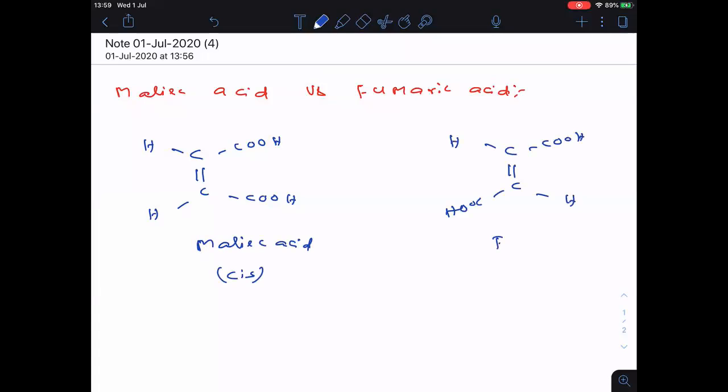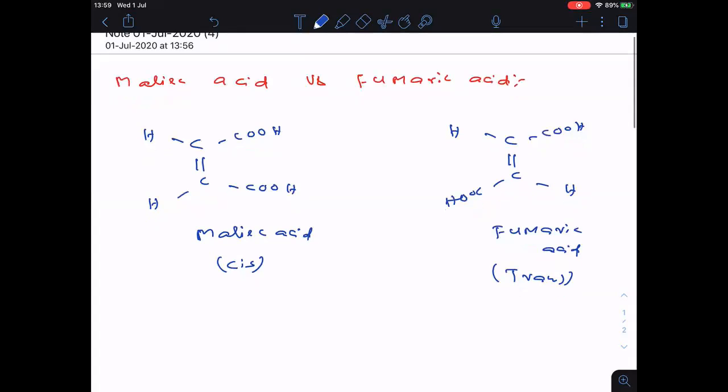This is fumaric acid. The same groups are exactly opposite to each other, so this is the trans isomer. Hope you are able to understand.